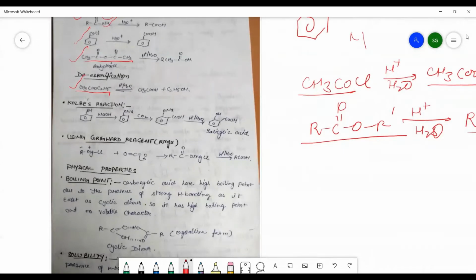Now you will see Kolbe's reaction, in which we are introducing the COOH group in the presence of CO2 gas. Suppose you are having the phenol and you are doing the reaction in the presence of NaOH, because of the formation of this sodium phenoxide ion, and after that you are introducing the CO2 gas, then there is a formation of this sodium salt of salicylic acid, and after the acid hydrolysis there is a formation of salicylic acid.